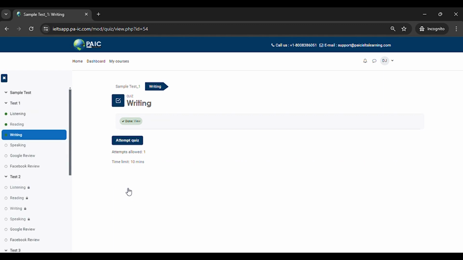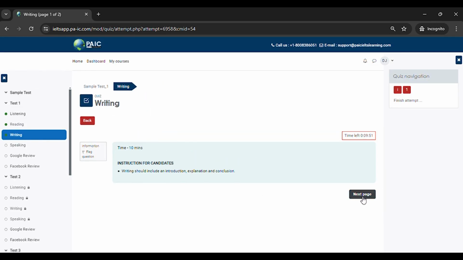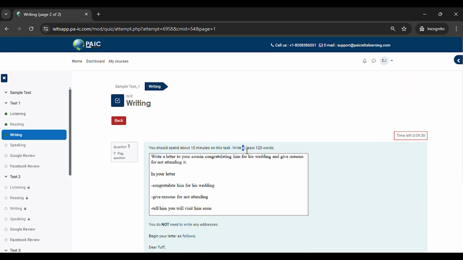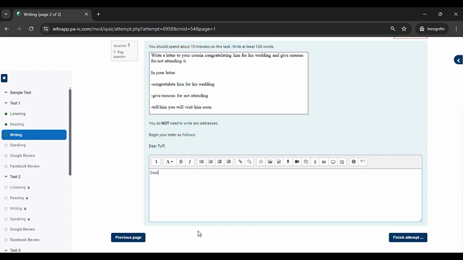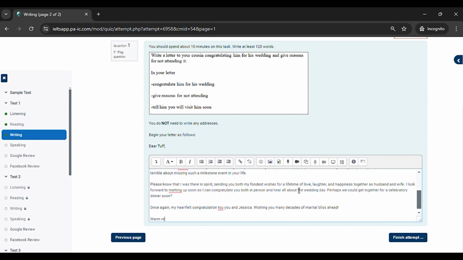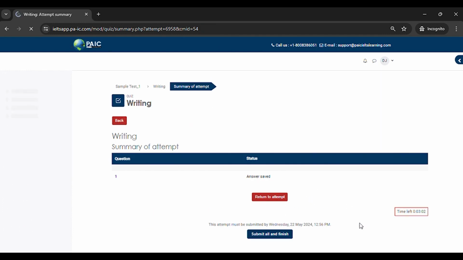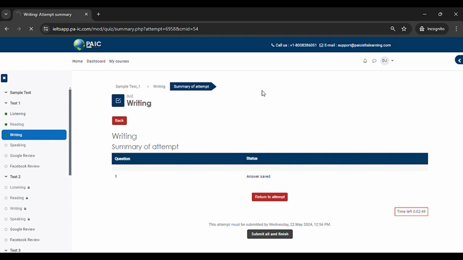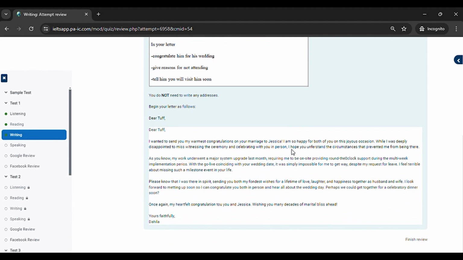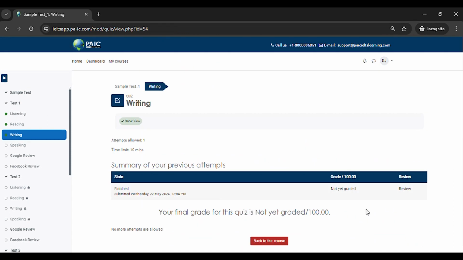Writing. For the third skill, Writing, click on Attempt Quiz and then Start Attempt. Read the instructions carefully and ensure you complete within the time and word requirements for the topic. Write your response in a well-organized manner, using relevant details and a good range of vocabulary and mix of sentence structures for effective writing. Once done, click on Finish Attempt, scroll down, and click on Submit and Finish. You can review your response and get feedback within 24 hours.